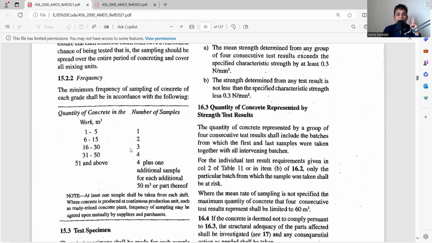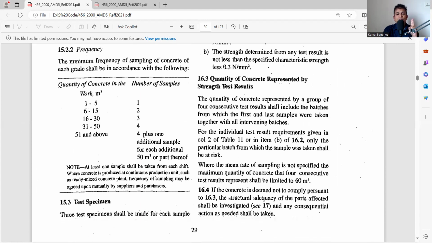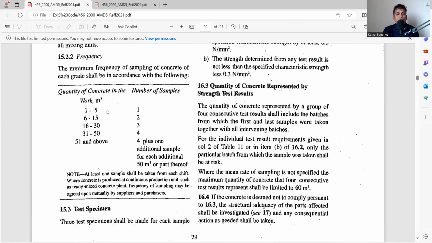One sample means 3. Where it is mentioned, 3 test specimens shall be made for each sample, which means one sample is equal to 3 cubes, as I discussed earlier. So 1 to 5 is 1, 6 to 15 is 2, 16 to 30 is 3, and 31 and above it is 4. Now, whatever the formula we have seen, four consecutive samples are required to establish that criteria. So above that, there are 1 to 5, 6 to 15, 16 to 30, there is a criteria.